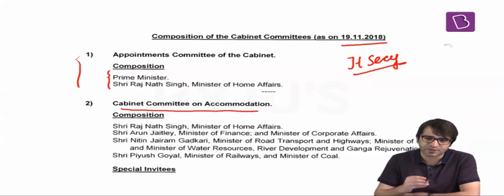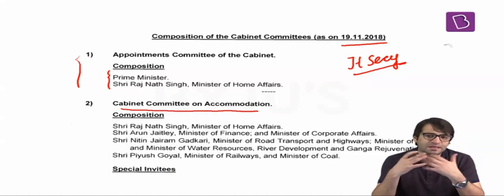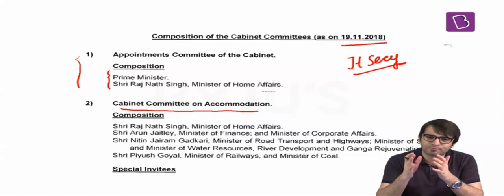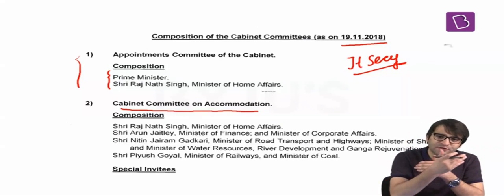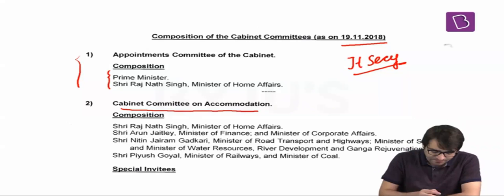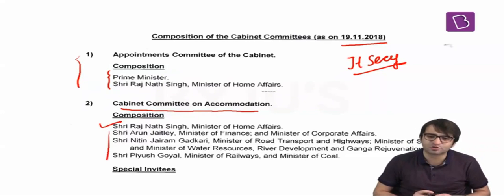Then there is a Cabinet Committee on Accommodation. For example, there are various assets of the government of India. There are various bungalows, there are various flats available to the government of India, and now these flats or bungalows are to be allocated to various cabinet ministers. They have to be allocated to various important personalities. They have to be allocated to members of parliament. For that, there's a cabinet committee on accommodation headed by the Home Minister Shri Rajnath Singh. And these are the other members of the cabinet committee on accommodation.